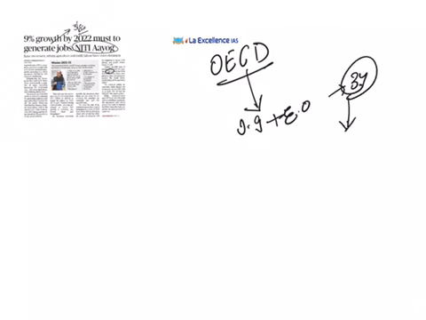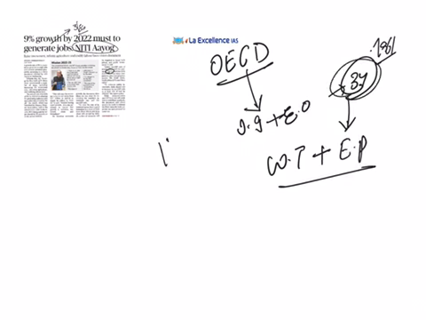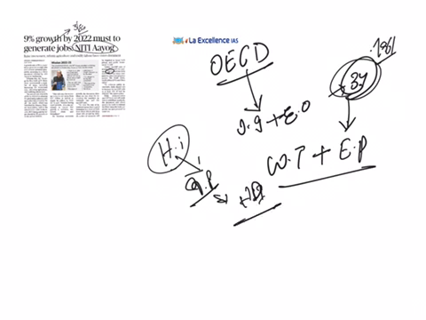This was formed in 1961 in order to stimulate world trade and the world's economic progress. Most of the member countries are high-income countries, that means they are the developed countries with a very high human development index.